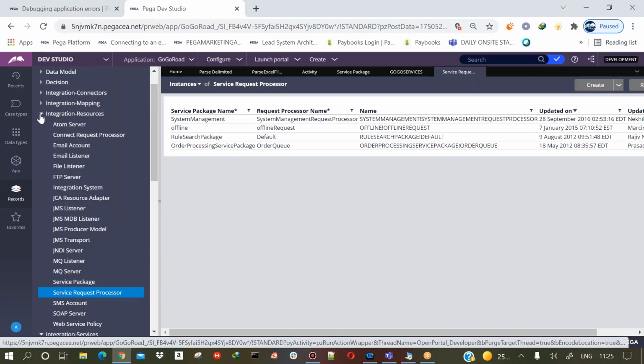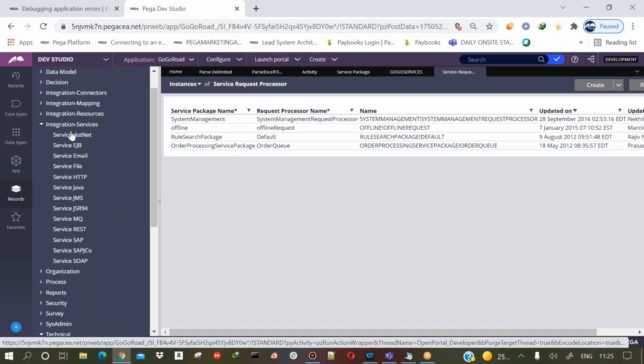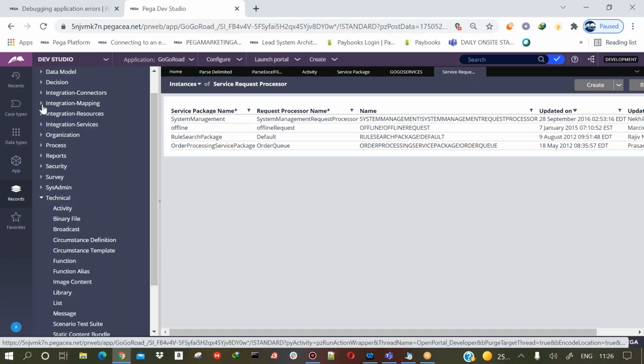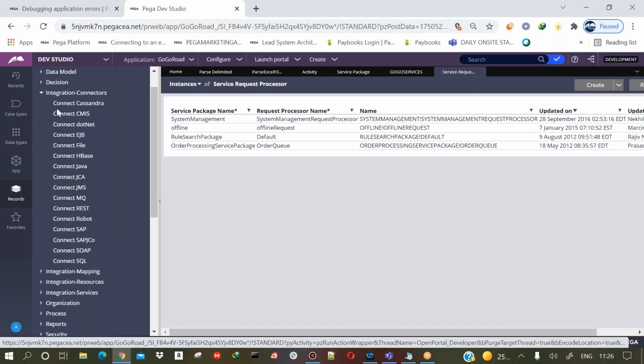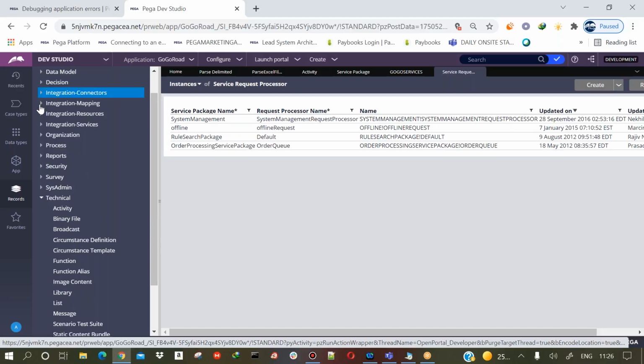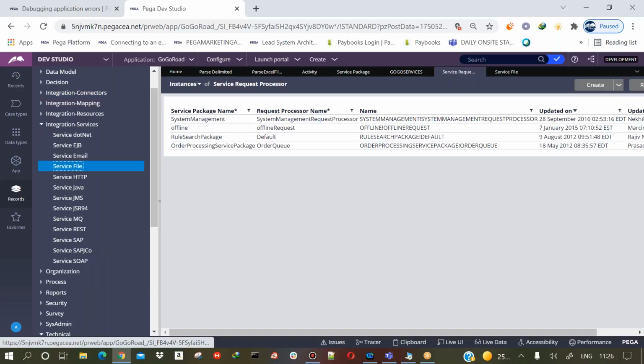So I'll open this service here. This is where you have all your services, right? The service rest that we have created is also present here itself. All the services are present under integration services. All the mapping related rules like parse delimited, parse XML, XML stream, are present under integration mapping. All your connectors like connect REST, connect SOAP are present under integration connectors. So now I go to integration services, I open the service file,